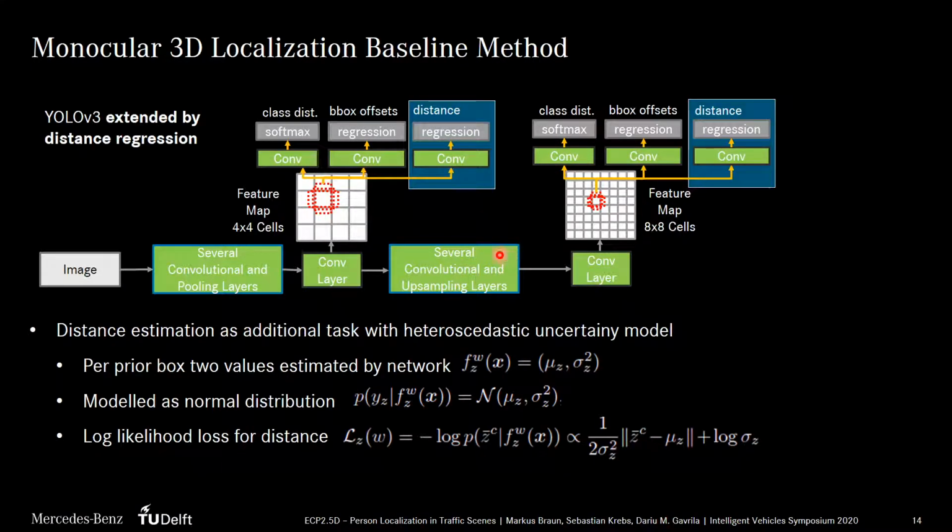We extend YOLO by adding a parallel branch for distance regression. We decided to use a heteroscedastic uncertainty model, as the monocular distance estimation is rather ill-posed and we expect the uncertainty to vary in dependence of the context of each object. So per prior box our network regresses two values, the mean distance along the z-axis and the variance. The real distance y is modeled as a normal distribution parameterized by these two values. During training we optimize the log likelihood loss, where we get the L2 distance of the ground truth distance of our ECP2.5D dataset and the regressed distance.